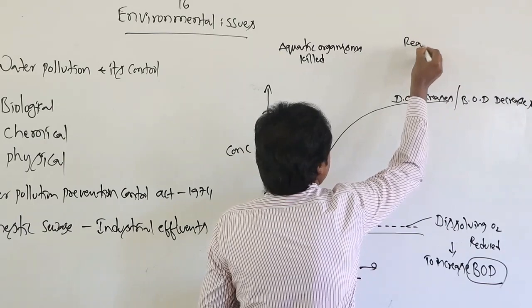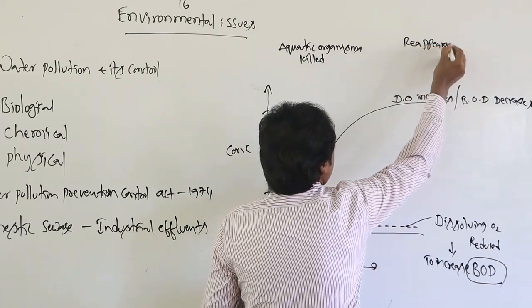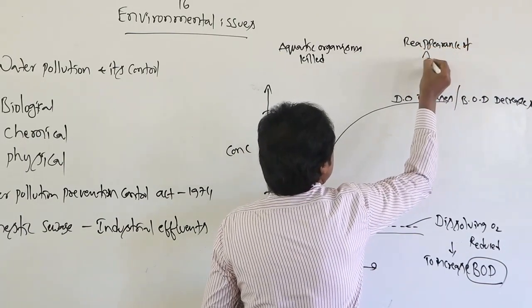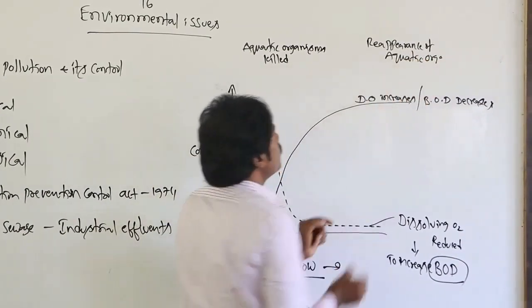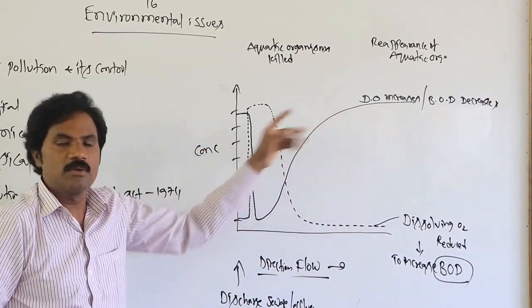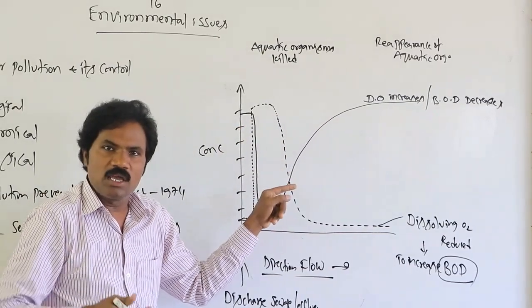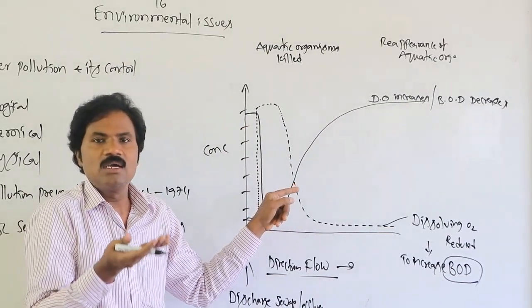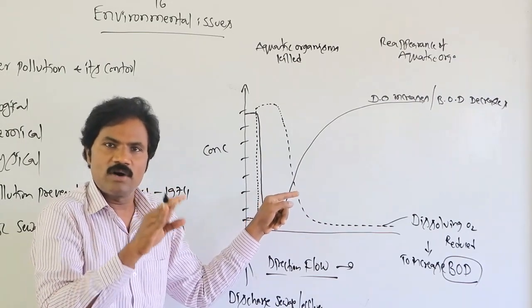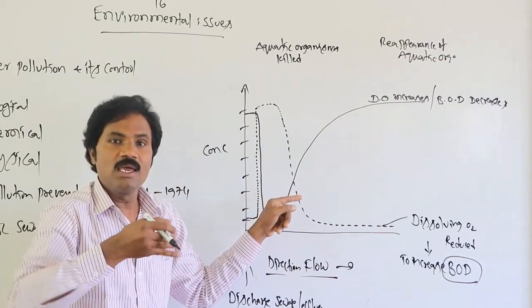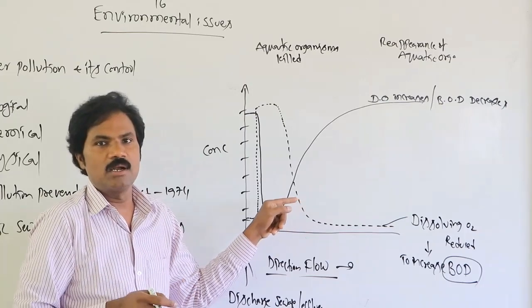Here, reappearance of the aquatic organisms. The dotted line represents increased concentration of any type of particular pollutant, and then dissolved oxygen will be reduced because of increased biochemical oxygen demand.